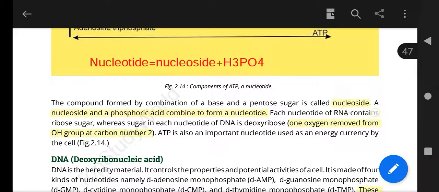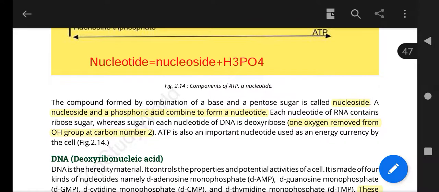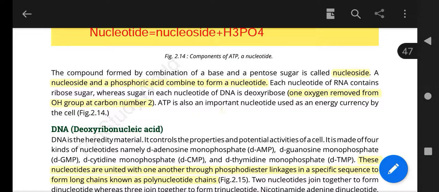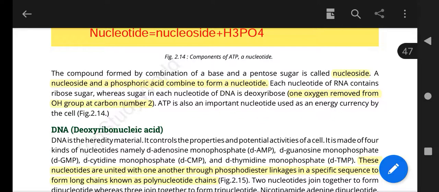Each nucleotide of RNA contains ribose sugar, while the sugar in each nucleotide of DNA is deoxyribose. Deoxy means, as we have discussed, one oxygen removed from the OH group at carbon number 2. ATP is also an important nucleotide used as energy currency by the cell.